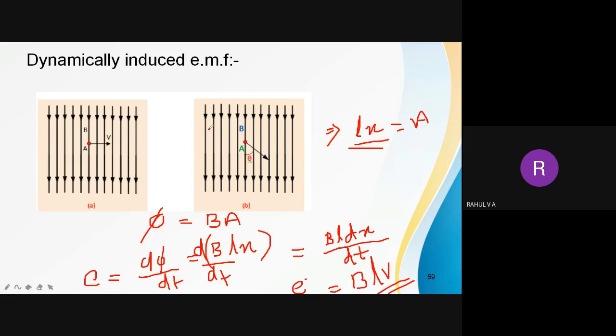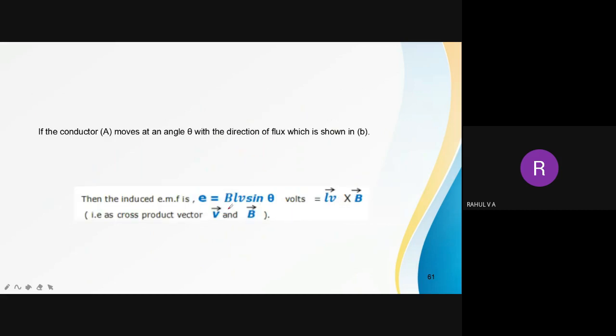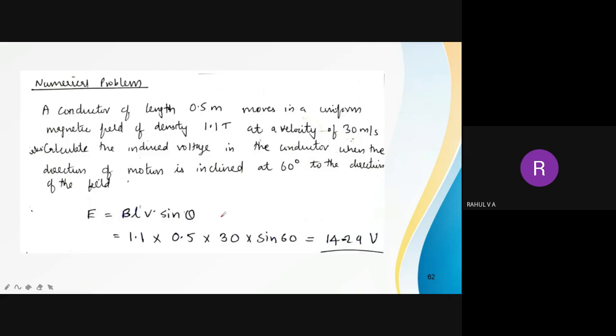Okay, now suppose if this conductor is actually rotating, the EMF induced will be BLV sine theta. Rotating at an angle theta, so it is BLV sine theta. So that is the equation for induced EMF.